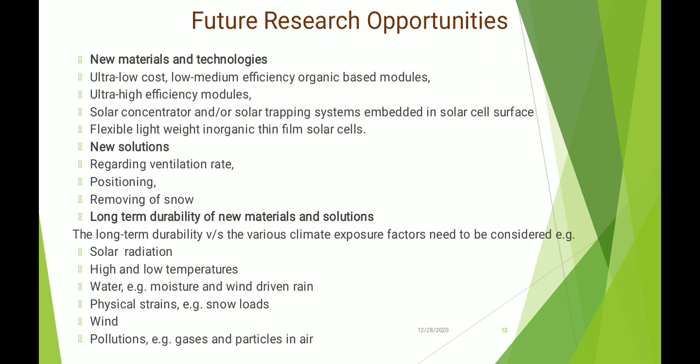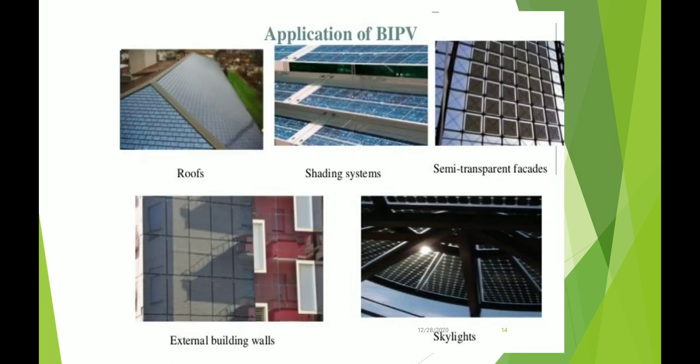Then, long-term durability of new materials and solutions is also a major field which needs to be explored. The long-term durability versus the various climate exposure factors needs to be considered. Example: solar radiation, high and low temperature, water, physical strains, wind, pollution. Now these are the photos of a few applications of BIPV, such as how it is used in roofs, in shading systems, some semi-transparent facades, external building walls, skylights.